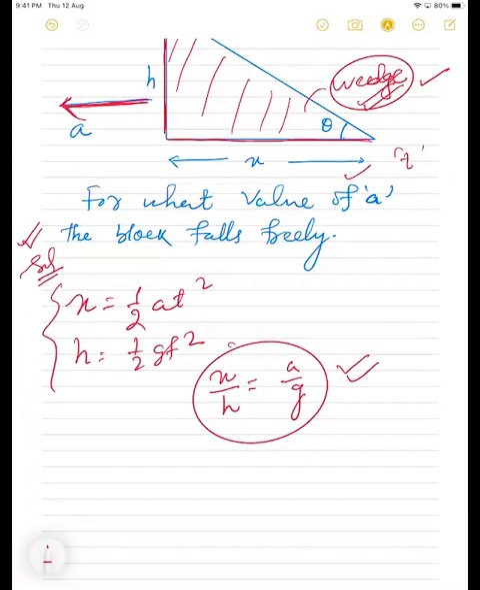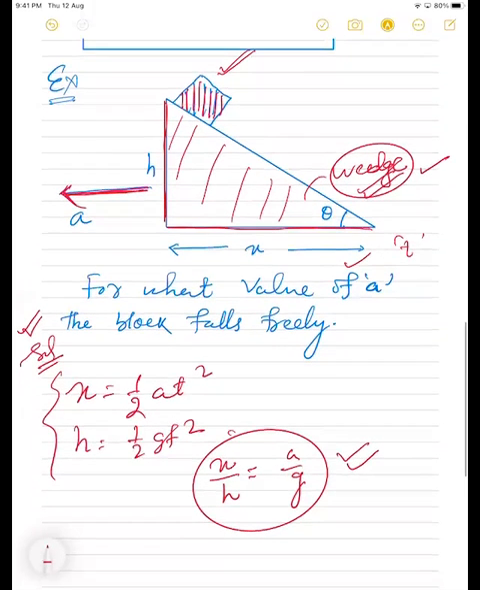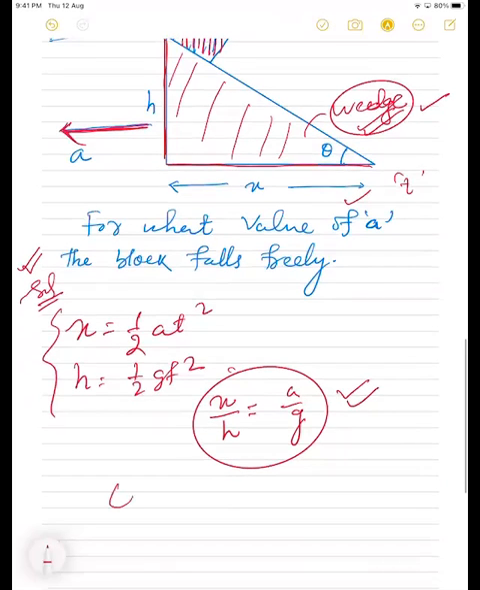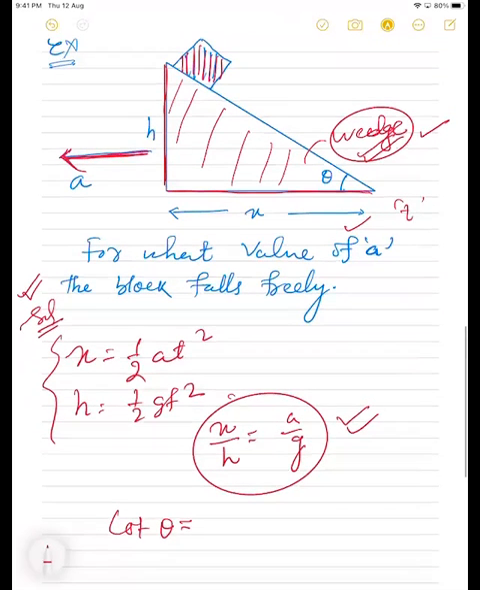Yes, sir. And if I want to find cot theta, then cot theta is going to be how much? See here, tan theta is equal to p by b. If I go for tan theta, then that is p by b. I'm saying about the acceleration.